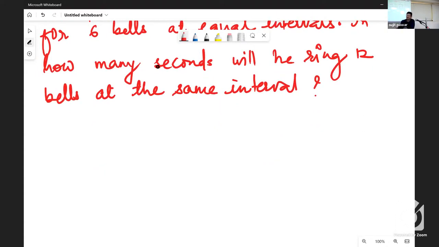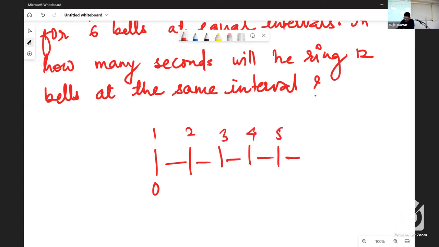We'll take that same approach and say right now give bells. So when the first bell is given, at that time we'll start counting the time. Then we have the second one, then third, then fourth, then fifth, and then sixth. These are at equal intervals.